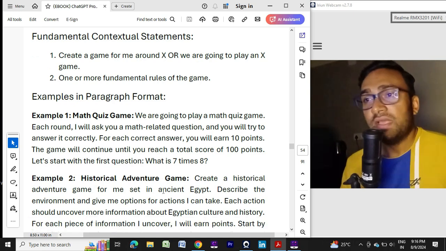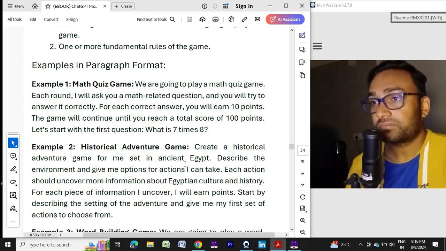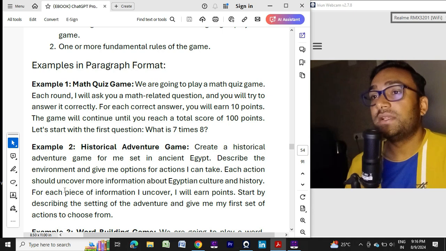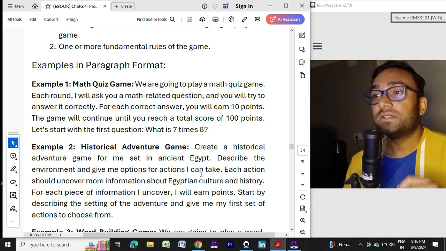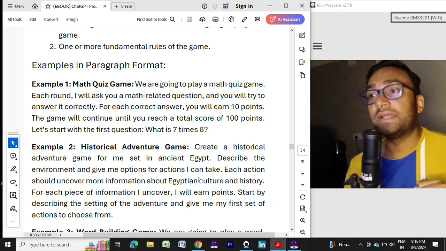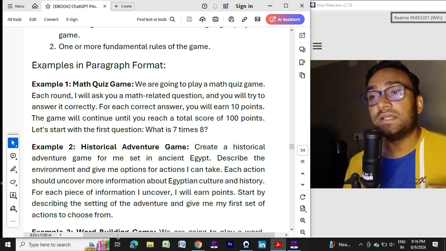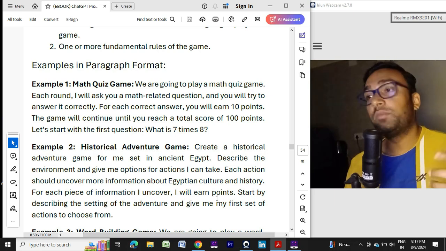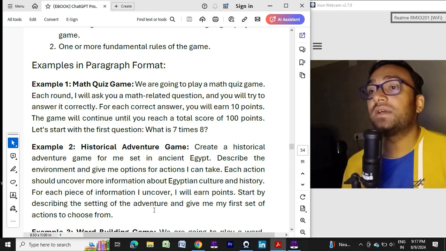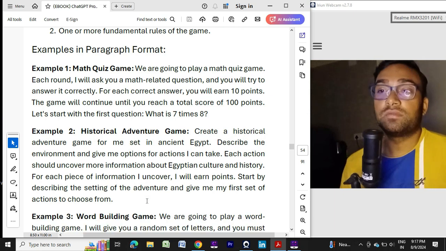The second prompt is a historical adventure game. Create a historical adventure game for me set in ancient Egypt. Describe the environment and give me options for actions I can take. Each action should uncover more information about Egyptian culture and history. For each piece of information I uncover, I will earn points. Start by describing the setting of the adventure and give me my first set of actions to choose from.